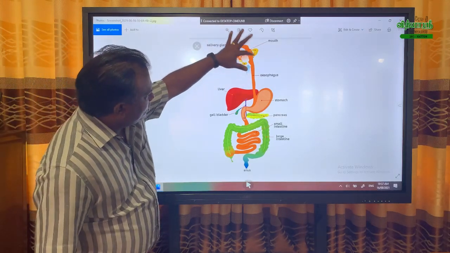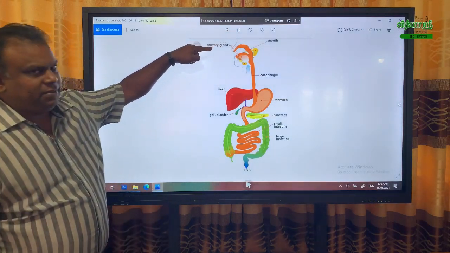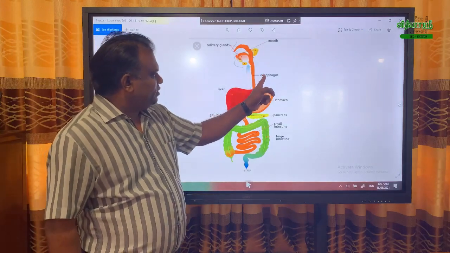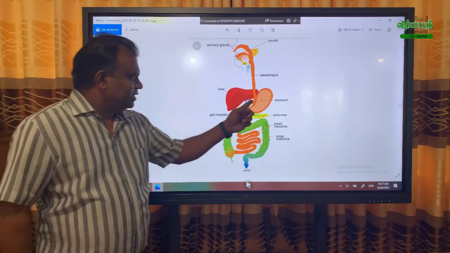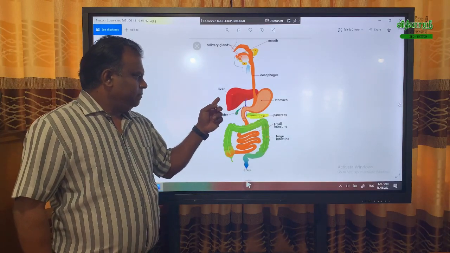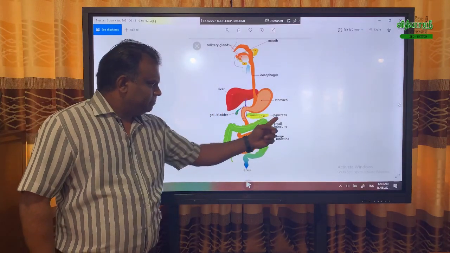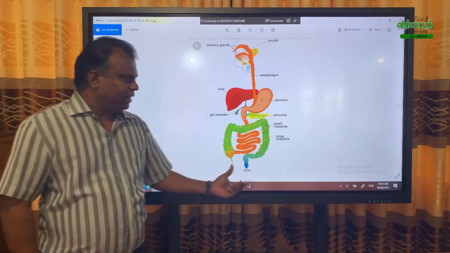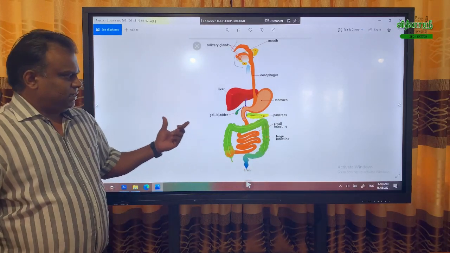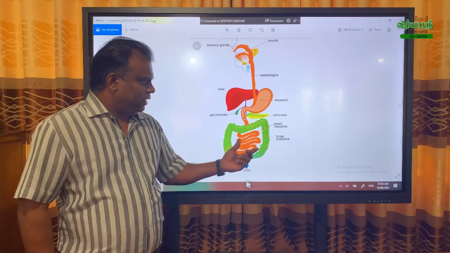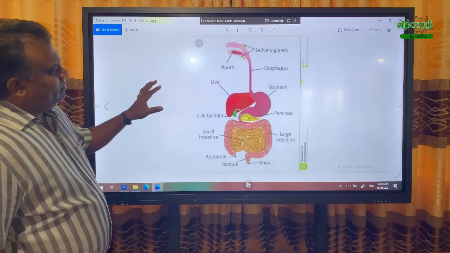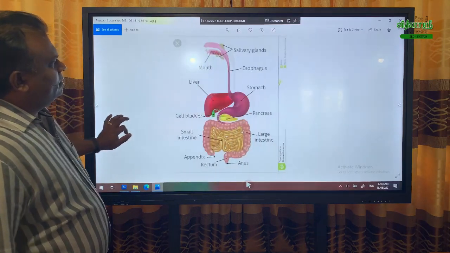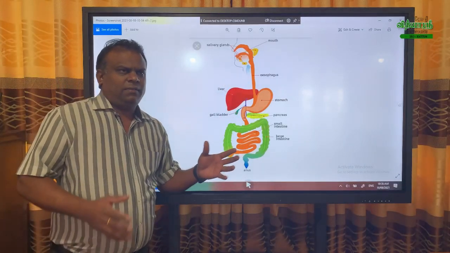This whole location we call the buccal cavity or mouth. Then the esophagus, stomach, pancreas, small intestine. This is the stomach, liver, gallbladder, pancreas. Very clear diagrams, what we studied a little earlier. Small intestine, large intestine.